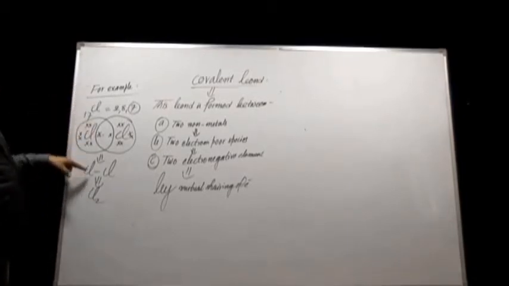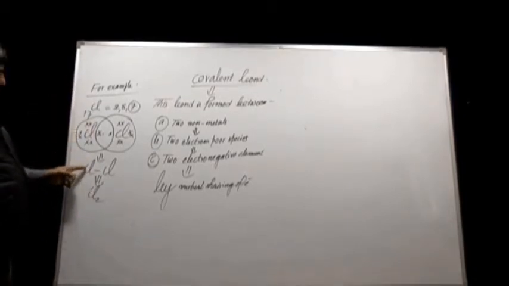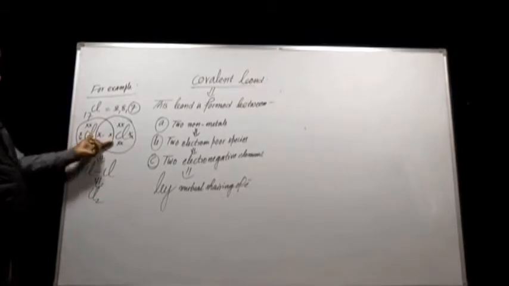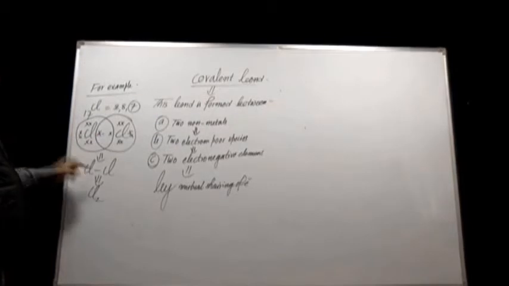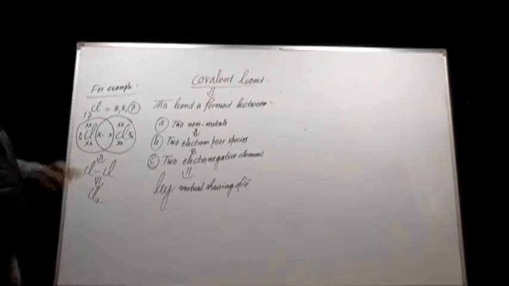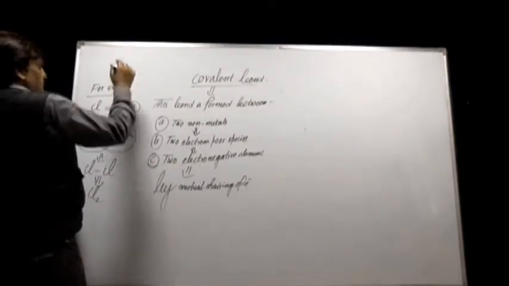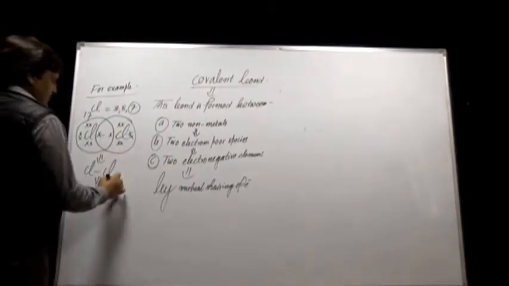So 2 Cl atoms form a Cl2 molecule by mutual sharing of 1 electron. Therefore one single bond is formed. Covalent bonds have 3 types: single covalent, double covalent and triple covalent. This is the example of single covalent.